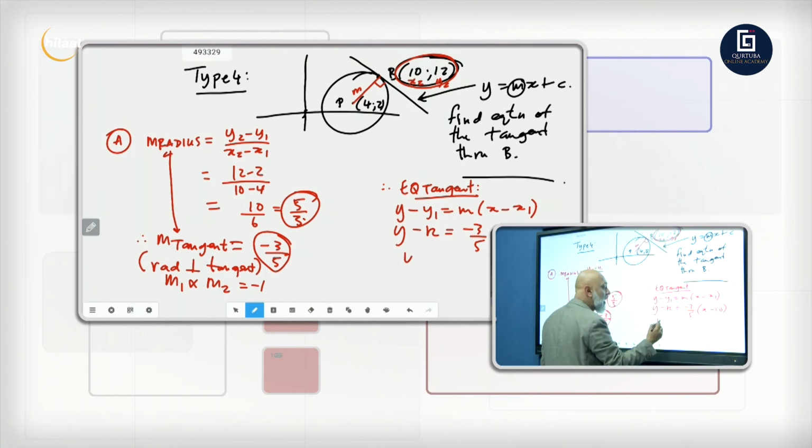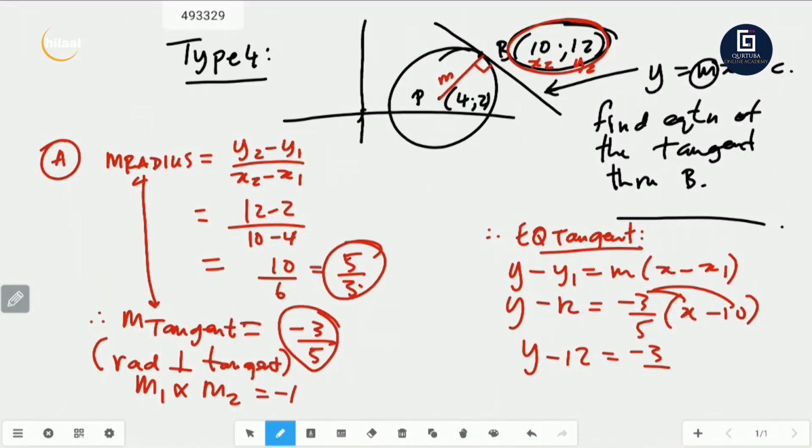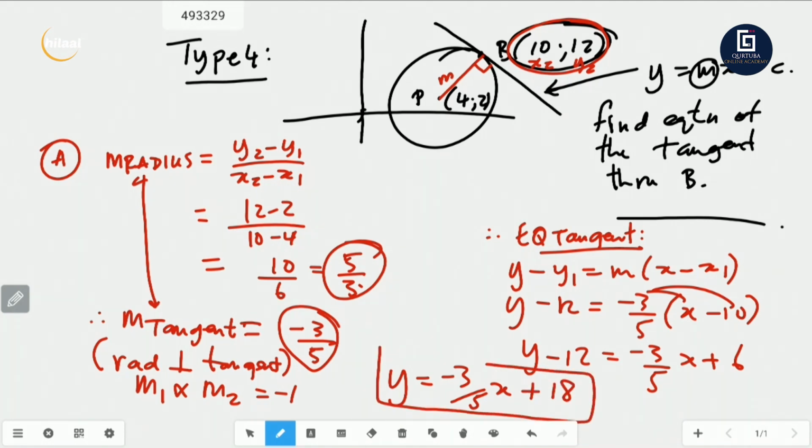Let's go. y minus 12 is equal to, let's multiply this out, minus 3 over 5 x plus, 5 goes into 10, 2 times 3 is 6. Here's your final answer, guys. y is equal to minus 3 over 5 x plus 6 plus 12, plus 18. And there we go. That is your final answer.